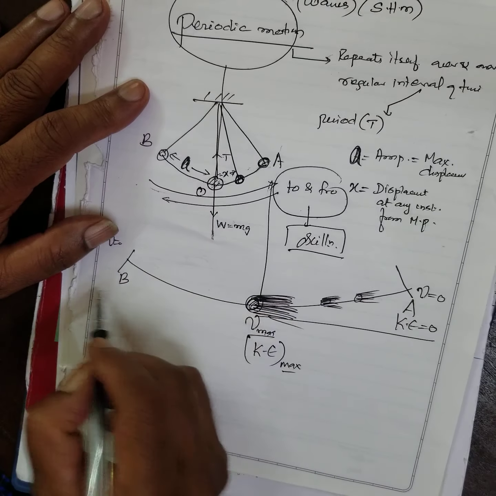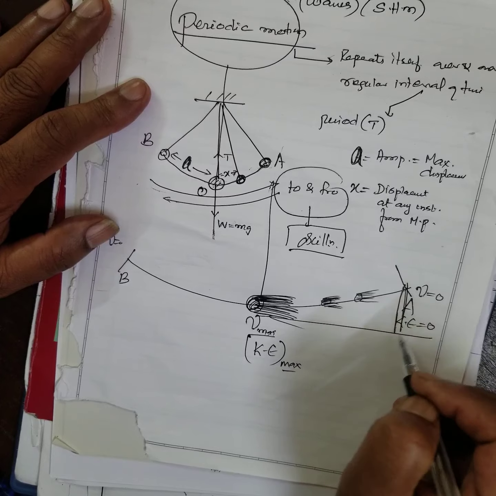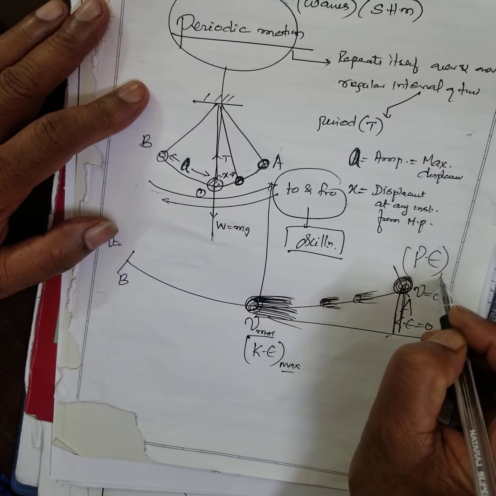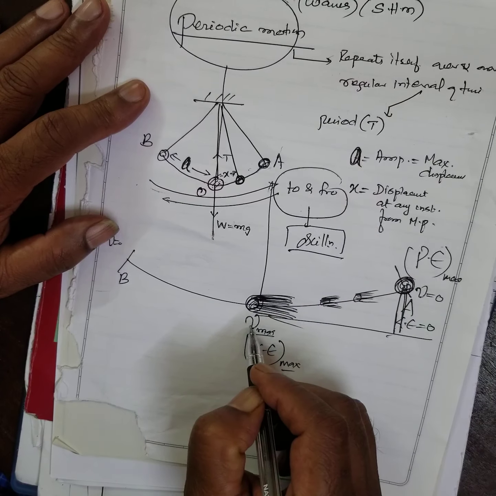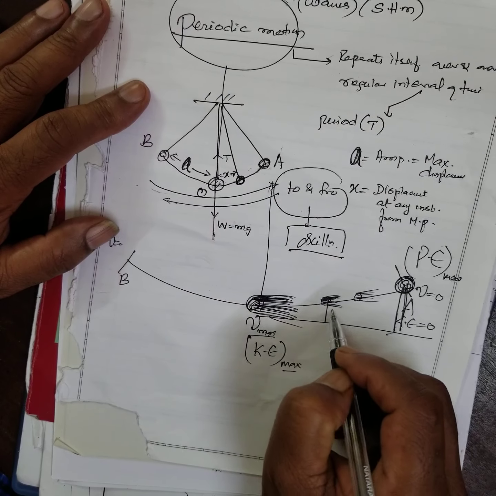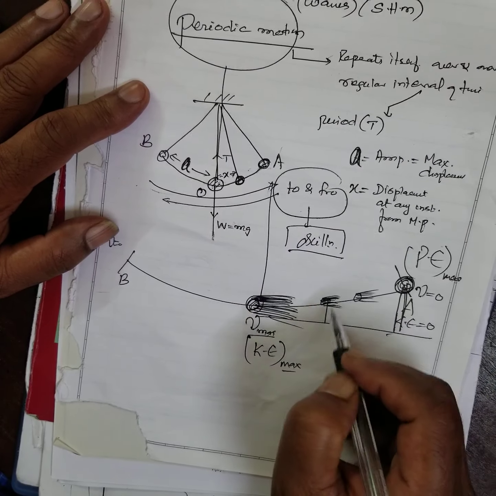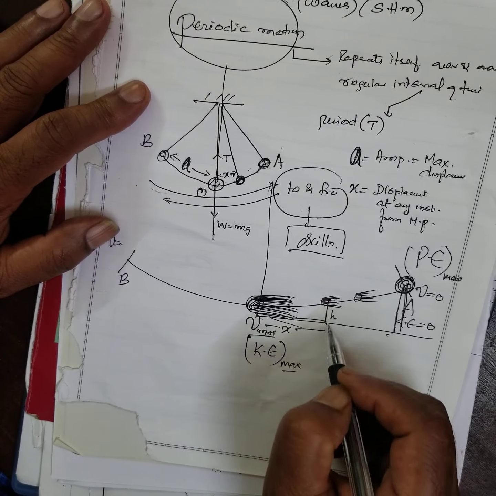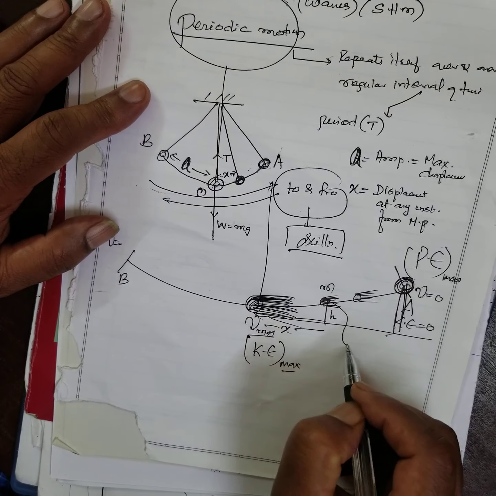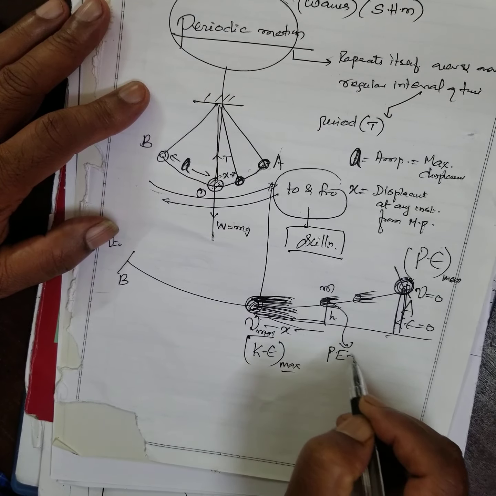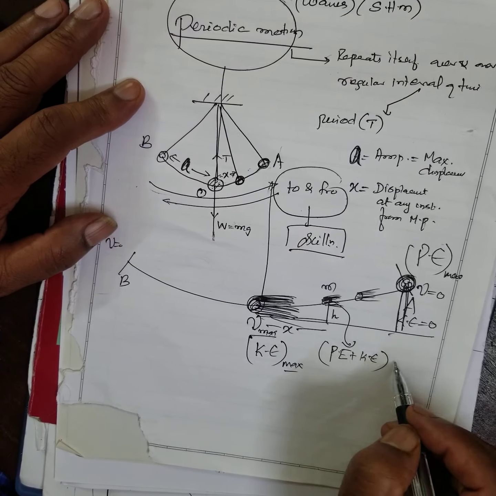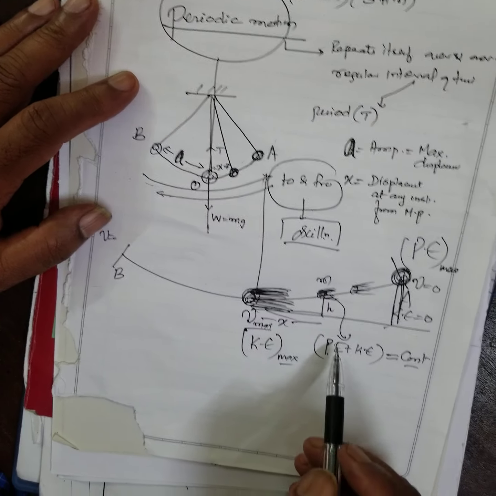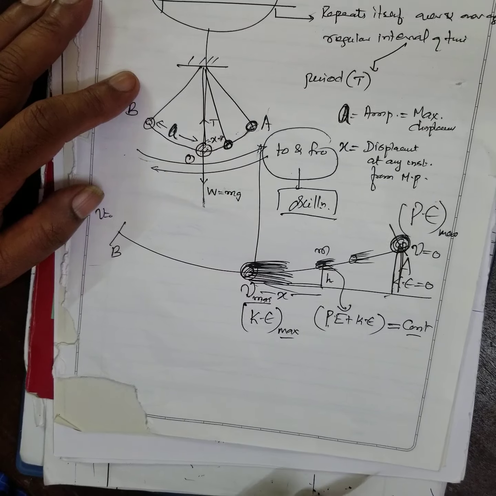Whereas what about the potential energy? It is at so much height, is it not? The body is here, it can do work, therefore the potential energy is maximum. Here, maximum kinetic energy. What about this position? It is at this much height, and this is the displacement x from the mean position. Here in this position you have potential energy plus kinetic energy. Whatever way, the total energy remains constant. The total energy, kinetic energy plus potential energy, is always constant for a body in simple harmonic motion.